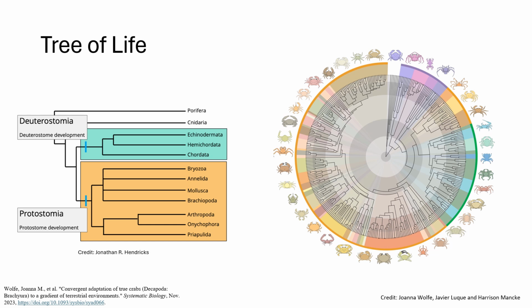On the left is a more biological tree of life, showing that crabs fall within the arthropoda branch of the protostome section of this diagram.